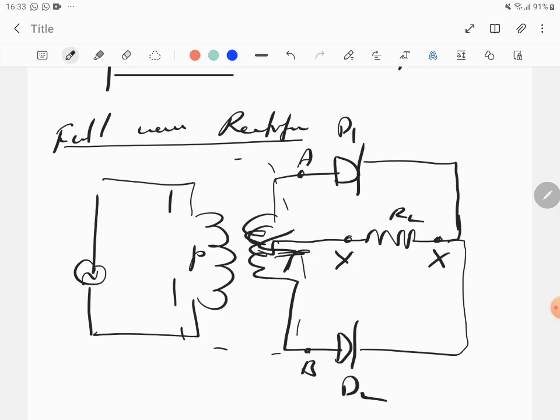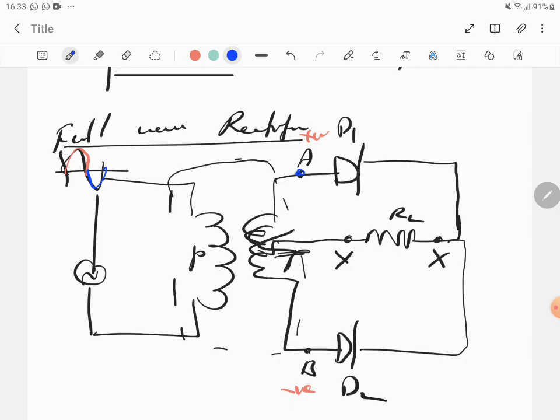So what are you going to write? This is the input voltage. During the first half cycle, point A gets a positive voltage and point B gets a negative voltage. Diode D1 gets forward biased and diode D2 gets reverse biased, so D1 conducts. During the second half, point A gets negative voltage and point B gets positive voltage, so D1 gets reverse biased whereas D2 now gets forward biased.